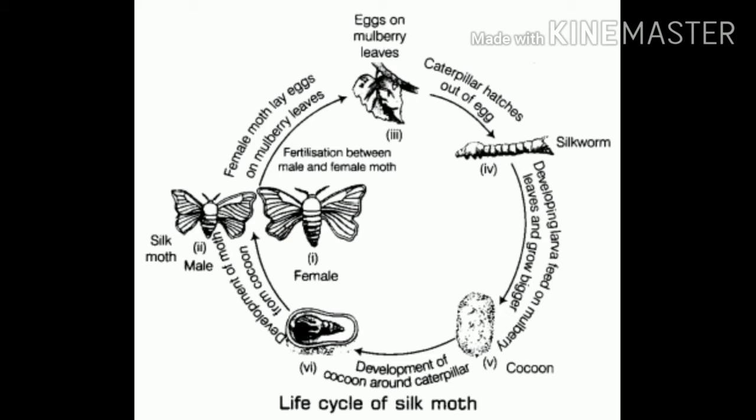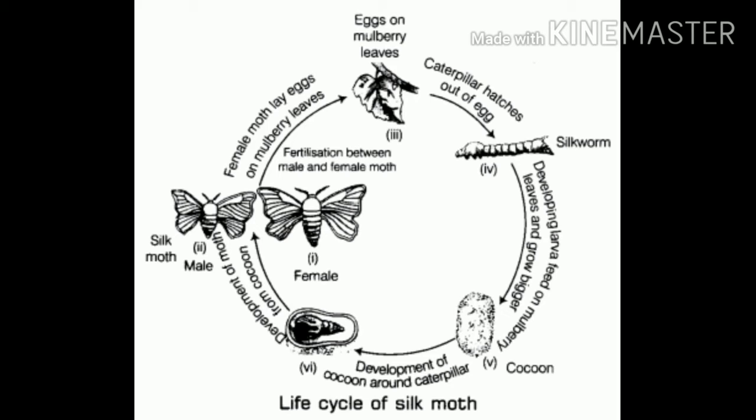First, the female silk moth lays its eggs on the leaves of the mulberry tree. This is the first stage. Then the eggs hatch into larvae called caterpillars or silkworms, which feed on mulberry leaves and grow fast. After 4 to 6 weeks, what will happen? They achieve their maximum size and stop eating.